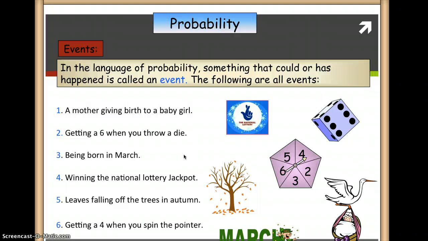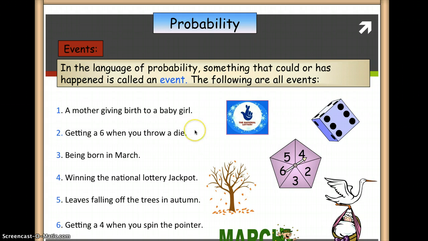That's also an event. You being sick on Friday is an event. The talent show pushing through on Friday is also an event. So event is an important word to learn in probability.